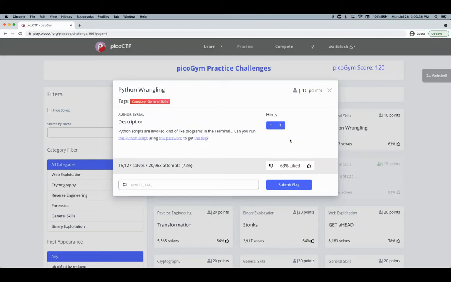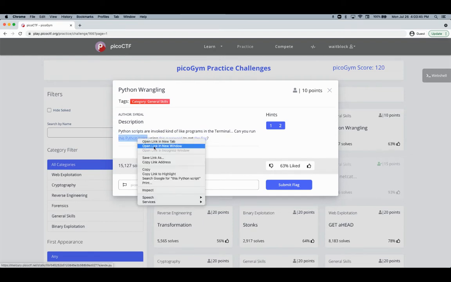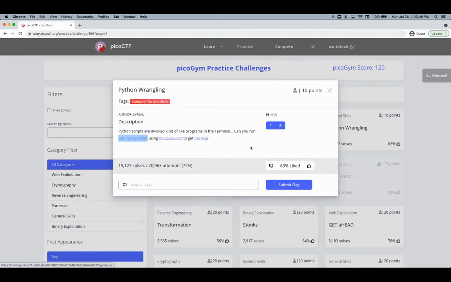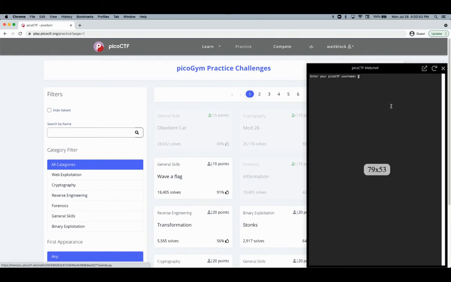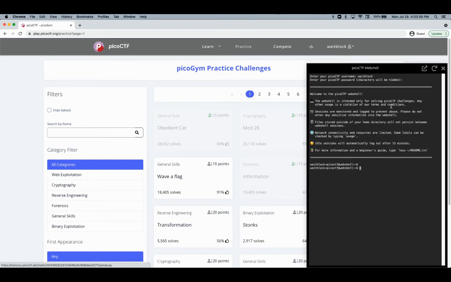Okay, so I'm doing this PicoCTF challenge called Python Wrangling. I guess that's what it's called. So this Python script, we're gonna use wget for this. So let's copy the link address. And then, okay, we have login. Okay, and then we have, let's see, wget.